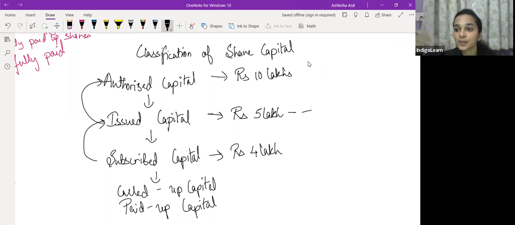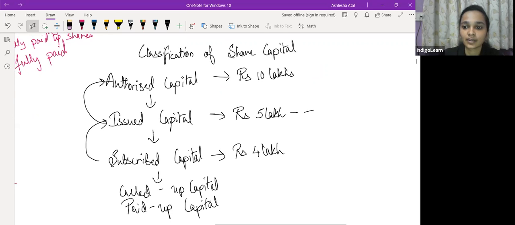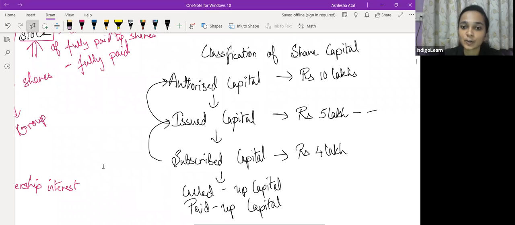And every capital comes from the previous one. Issued is... The provision of minimum subscription of 90% is not being given in the Companies Act. It has been prescribed under SEBI regulation. It is nowhere stated in the Companies Act. The Companies Act only states under section 39 that the amount which is stated in the prospectus as minimum subscription should be received by the company. However, the 90% requirement has been stated only in SEBI. So this was with respect to classification of share capital.